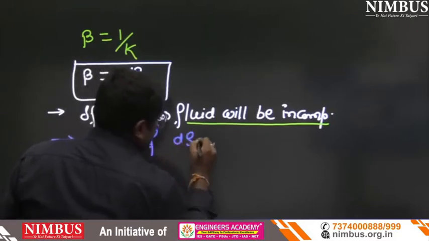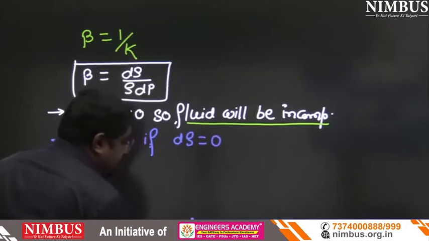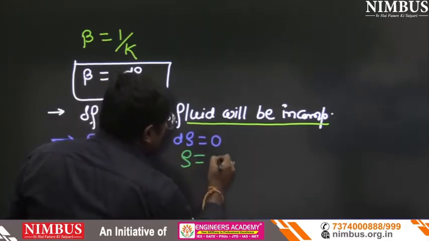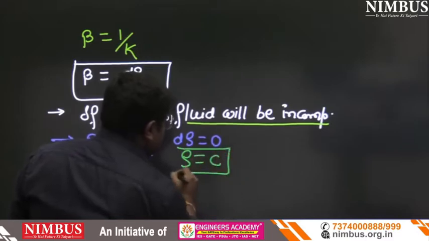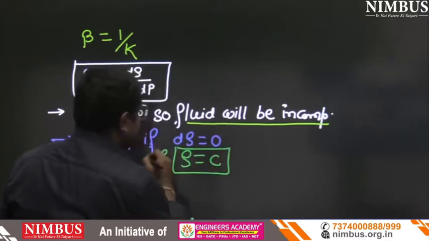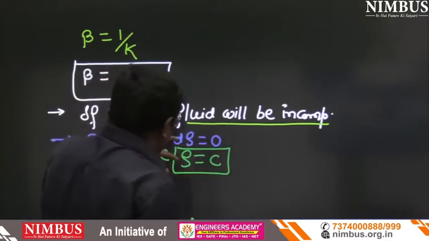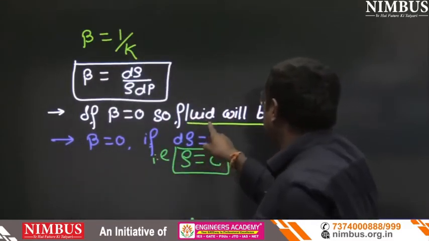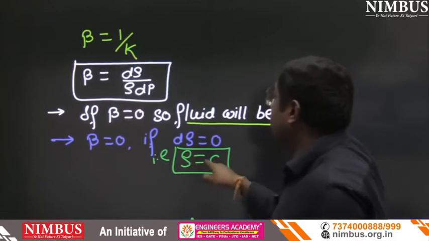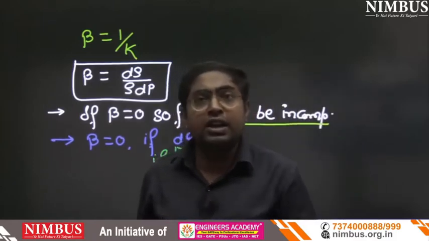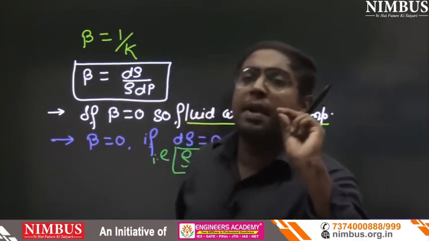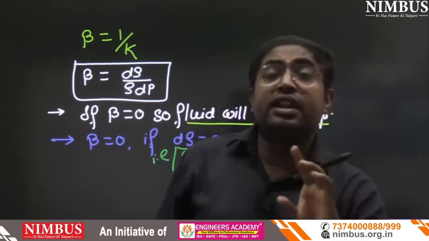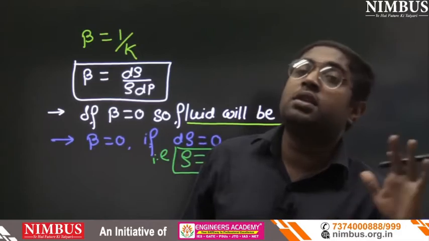If dρ equals 0, it means ρ equals constant. If we join these two statements, we can write for incompressible fluid ρ equals constant. For incompressible fluid, density remains constant, and if density remains constant, the fluid is known as incompressible.